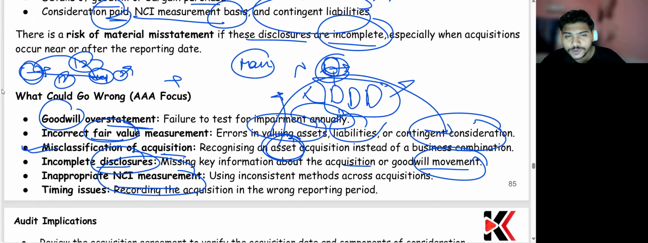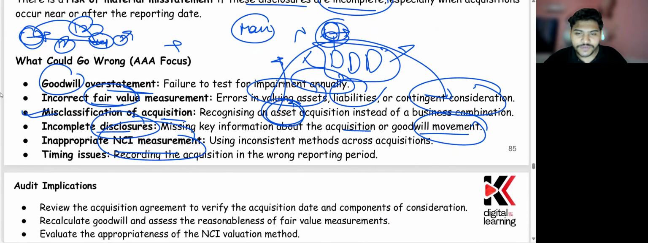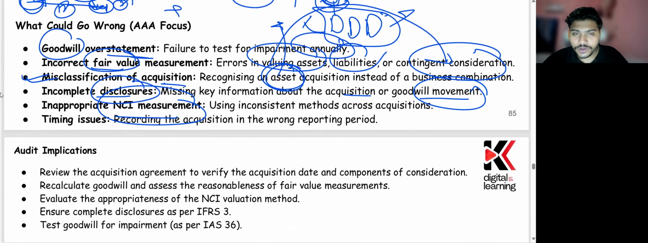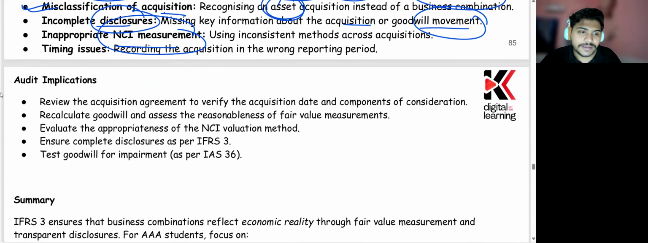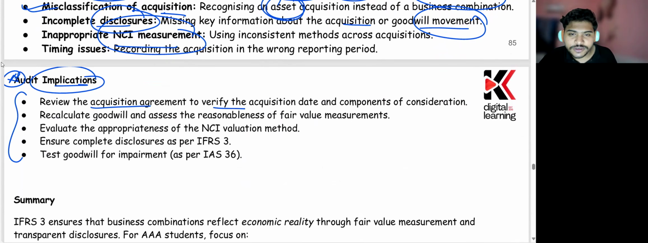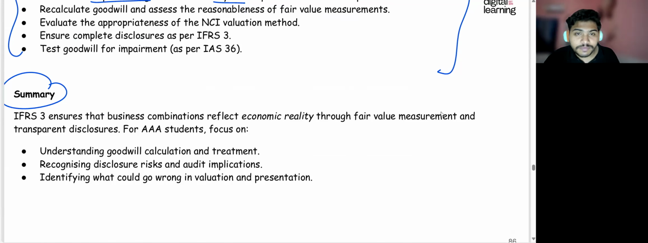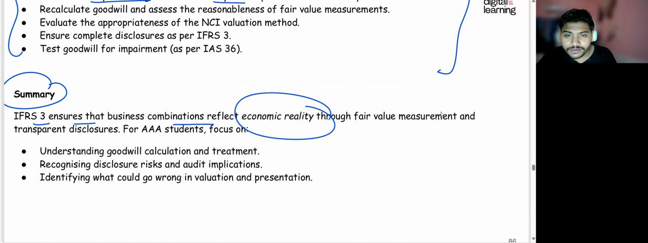Once you have been through this video, what I'm thinking is that you have prepared yourself enough that if there is anything, you would be in a position to answer the question, right? Then there are certain audit implications, like reviewing the acquisition agreement to verify the acquisition date and component. Some audit procedures are out there, just go through them. If I would like to present you a summary, IFRS 3 will ensure that business combinations reflect the economic reality through fair value measurement and transparent disclosure.